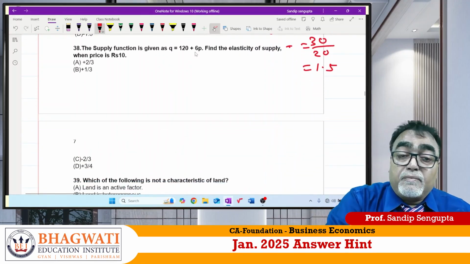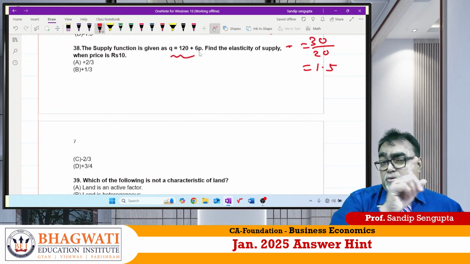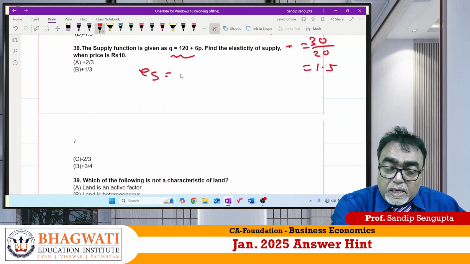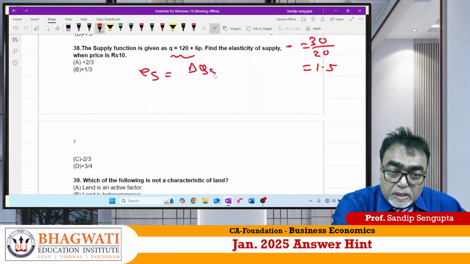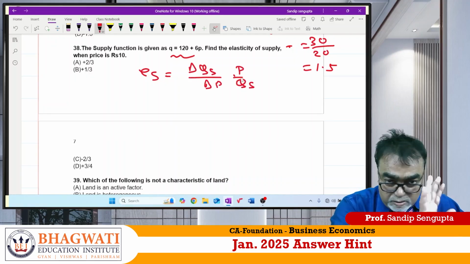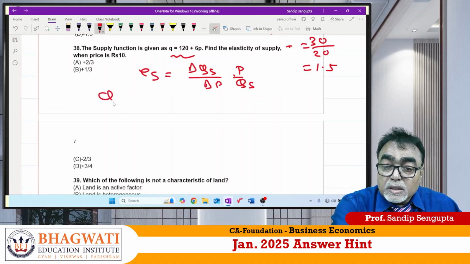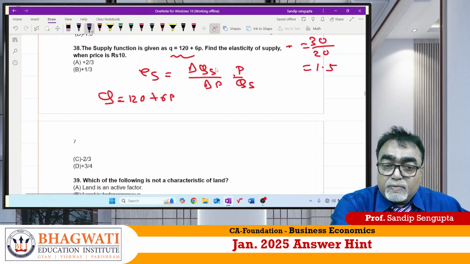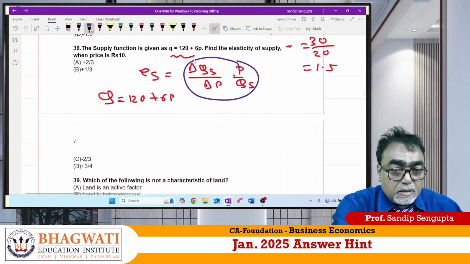Achha, now supply function. Some students maybe could not do this because basic differentiation is required. Sir, ES, elastic supply means what? Del QS by del P into P by QS, beta, right? Careful. Q is equal to 120 plus 6 into P. Sir, they ask you to find out the value of this, correct?